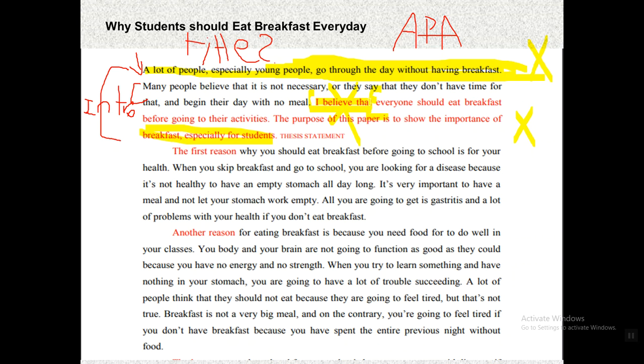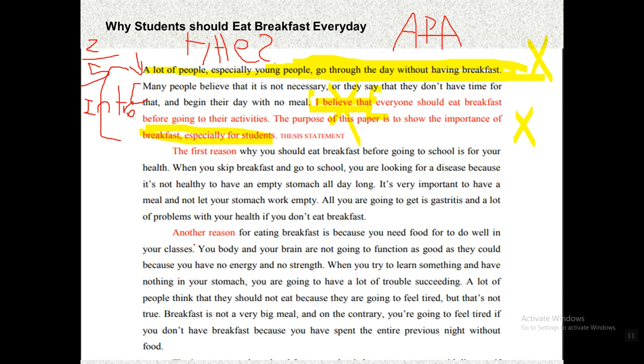So in my opinion, the introduction is not sufficient at all. It's not good at all. If I'm going to evaluate it out of 5, the intro is going to get a maximum of 2 out of 5 here.